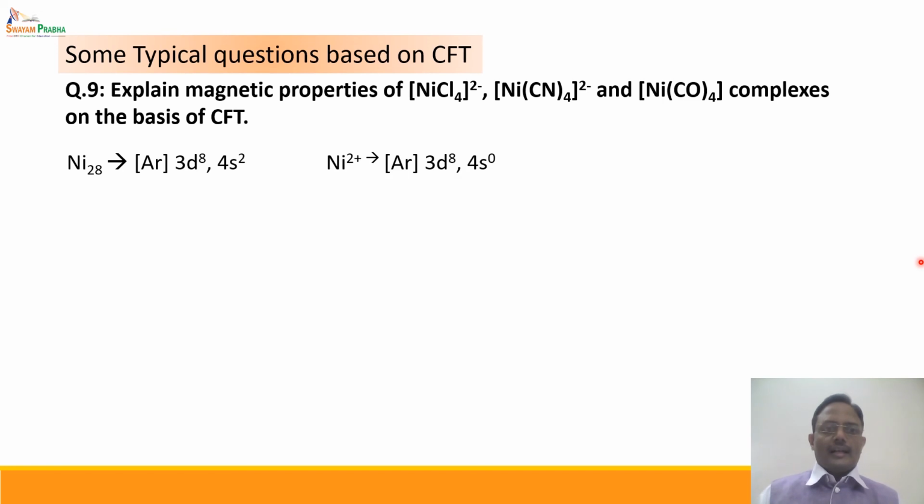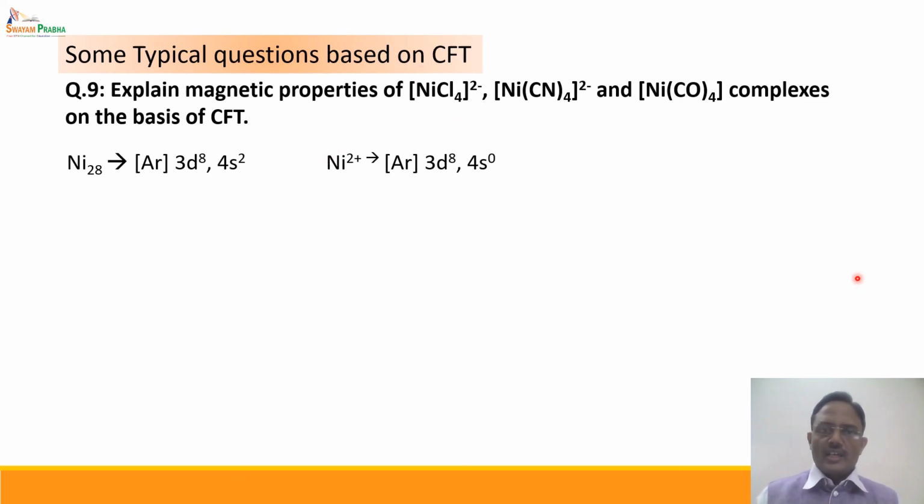Now the electronic configuration of Ni is 3d8 4s2, while Ni2+ is 3d8 4s0. In the first two complexes, nickel is present in +2 oxidation state, so they are d8 systems. Whereas in the third case, Ni(CO)4, nickel is present in 0 oxidation state, that is, it is a 3d8 4s2 system. Now let us consider them one by one.